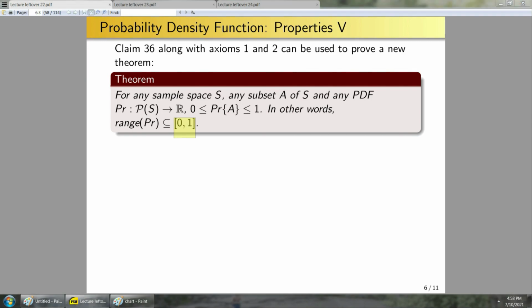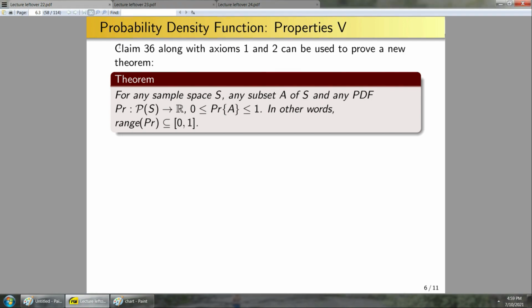But I digress from there. So this gives you a sanity check for your homework problems. If I tell you to compute the probability of an event and you get something that's less than 0, well, that's obviously not going to be true. And if you get that that's greater than 1, now that's also obviously not true. So let's jump straight into the proof.